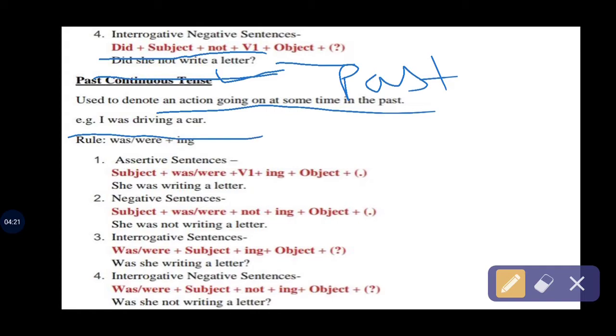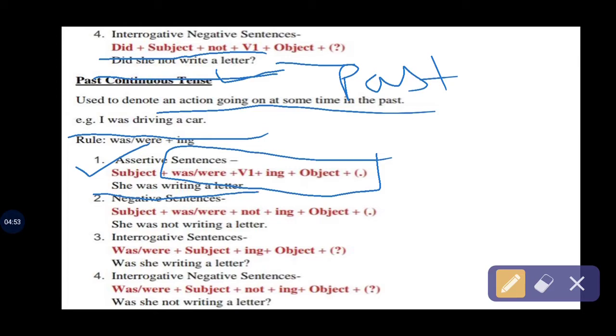I was driving a car. The main rule of the past continuous tense is was or were plus verb's first form plus ing, as we call it an assertive sentence. For making an assertive sentence we need this rule, and it's called the main rule of past continuous tense. And that's the example of past continuous tense.